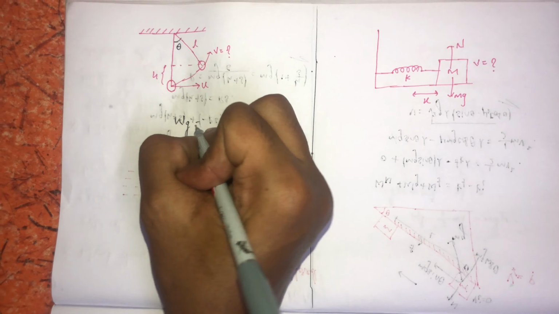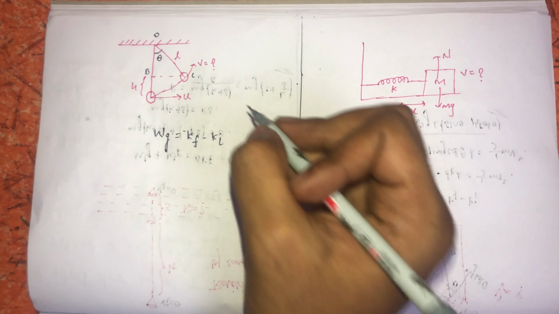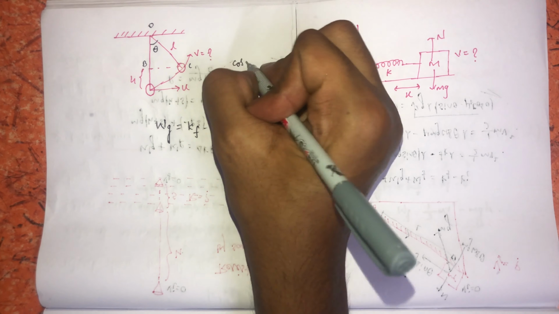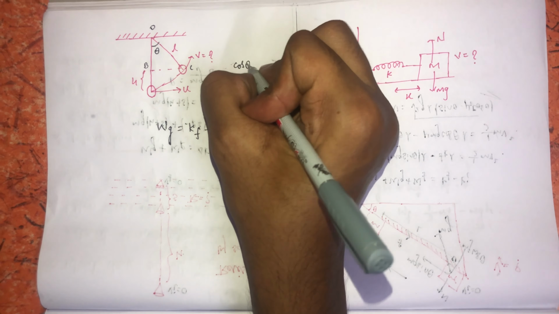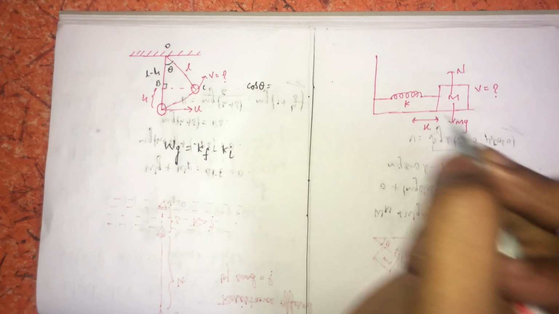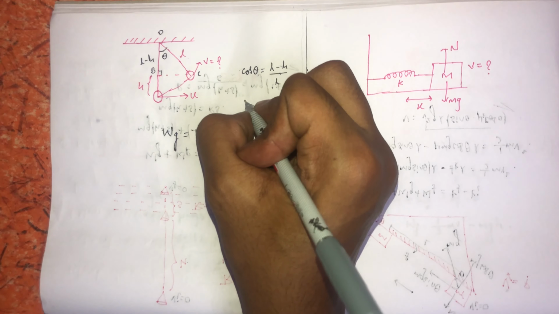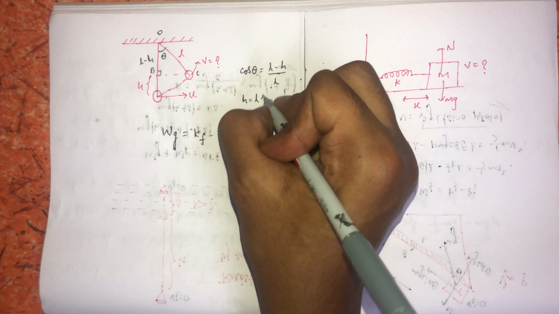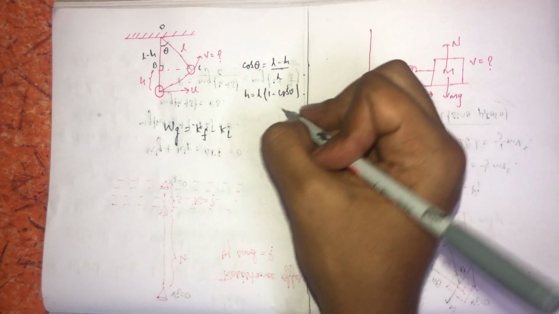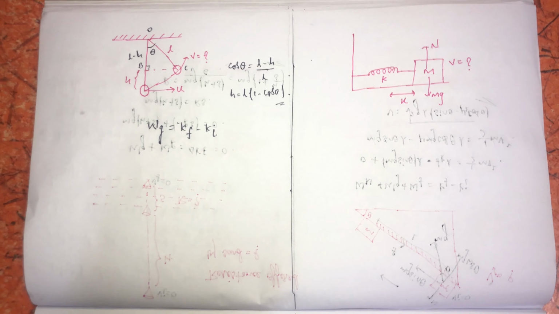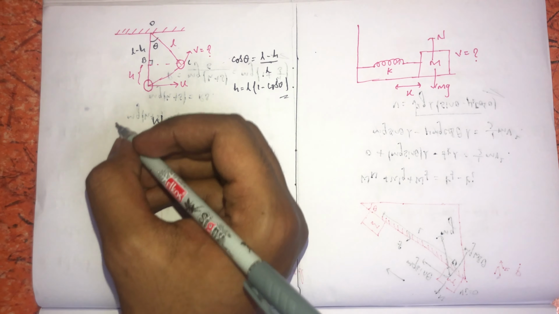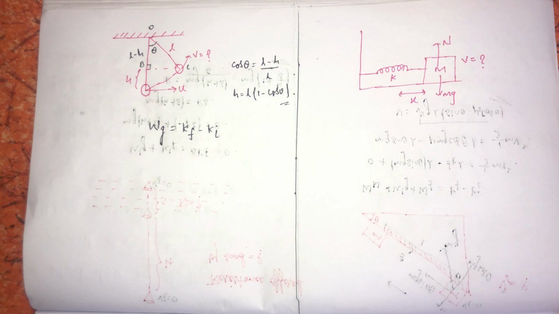now let's consider triangle OBC. Here cos theta will be equal to adjacent by hypotenuse. The value of adjacent will be equal to L minus h. So cos theta is (L minus h) by L. Then the value of h will be equal to L times (1 minus cos theta). That's clear.